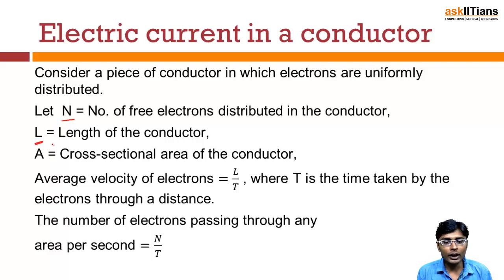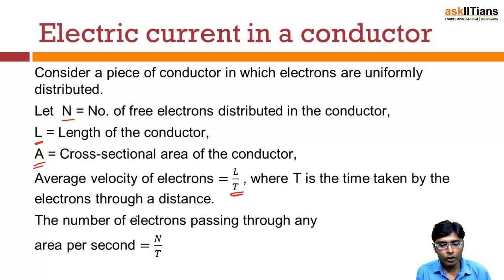Let capital L be the length of the conductor, and capital A the cross-sectional area of the conductor. So what will be the average velocity? We know that average velocity is basically distance upon time, and the distance here is the length of the conductor. So the length of the conductor divided by time, where time is the time taken by an electron to cover the distance L. This is called the average velocity.